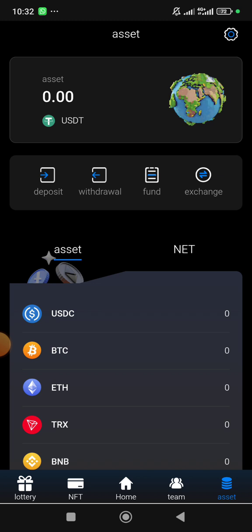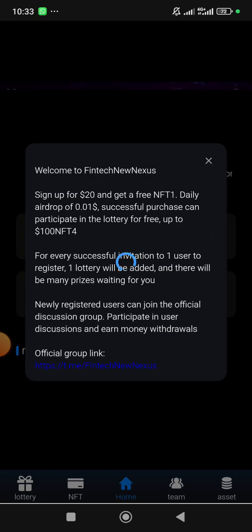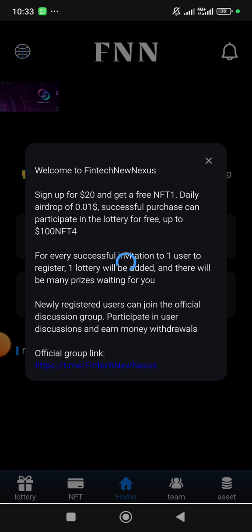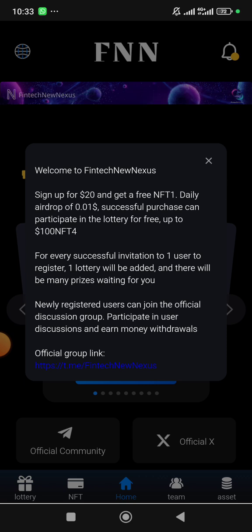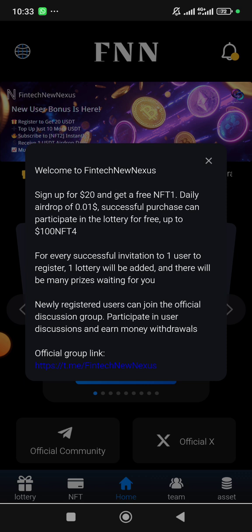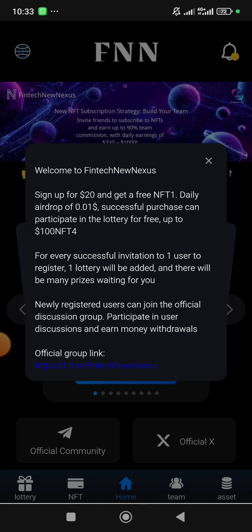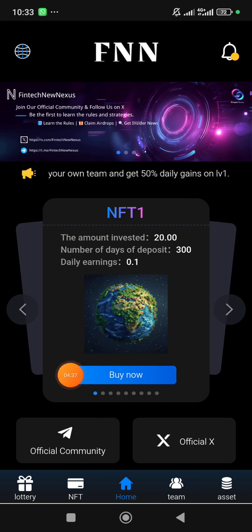Like I said, when you click on the link, you register with your email. The first interface that is going to show you is going to be asking you to buy. Let me see if it's going to bring that out. I think because I've already gotten it, you can see it says welcome to fintech new Nixos. Sign up for $20 for free and get 1 NFT daily. It provides you with 0.01 cent. Successfully purchased, you can participate in the lottery like I've told you. So when you sign up, it's going to show you this buy here, and you click on buy.